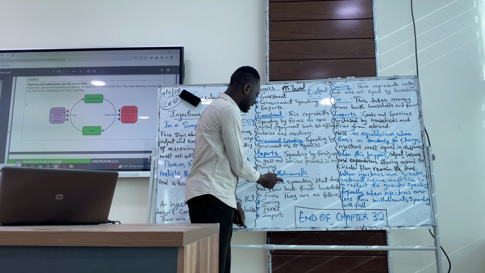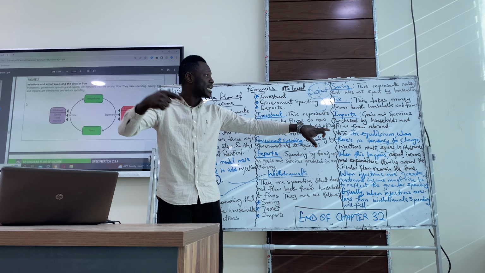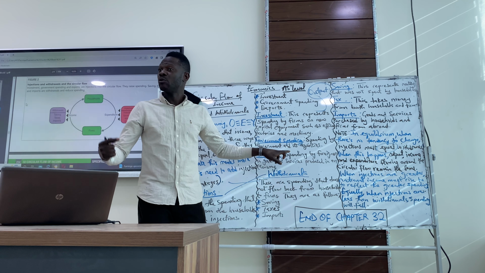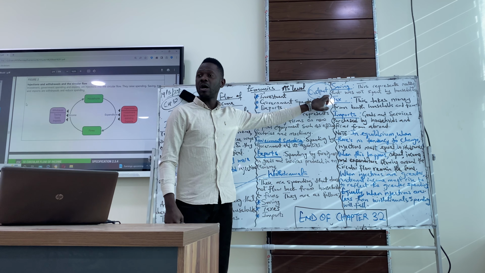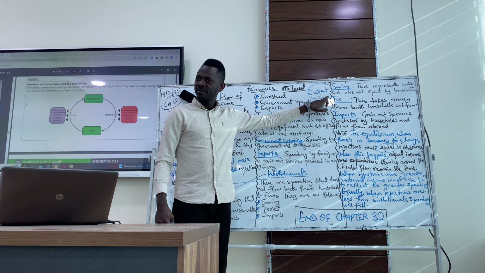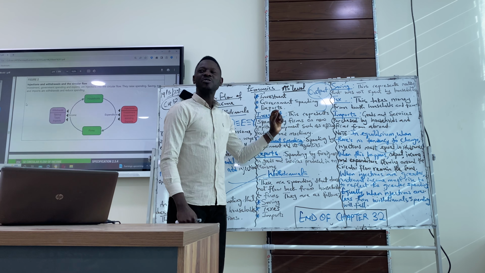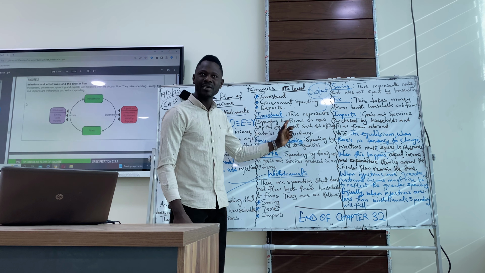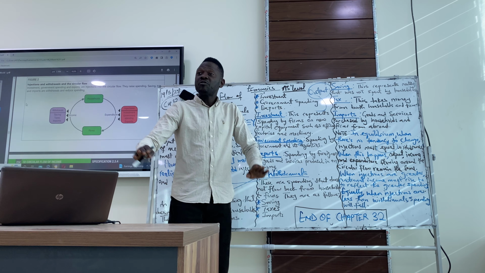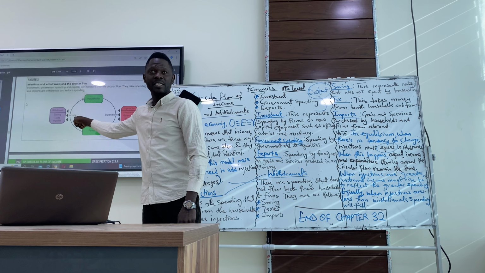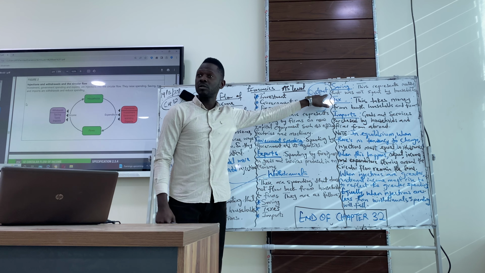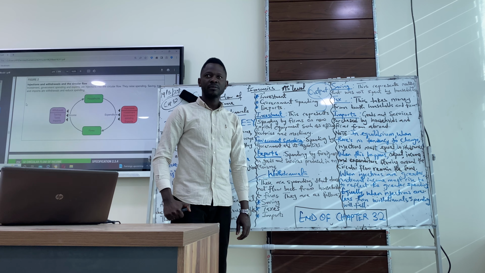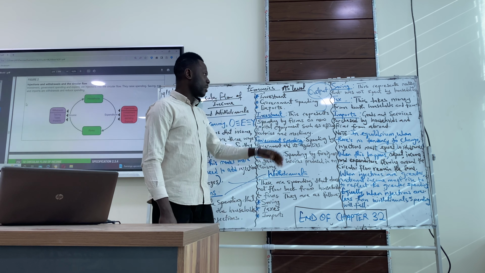So this, if it's greater than this, it must reflect with output. If not, it's not going to work. So greater injection than withdrawals must be reflected through output. Do we get it? Yes. This must represent output. That means the output of the economy is increasing. That is why we are having greater injection than withdrawals. So we have to make it, because we said they have to balance, right? To make them balance, it has to be balanced through output. So whatever we have done here must be a reflection of our output. Do we get it? Yes. That's about that.